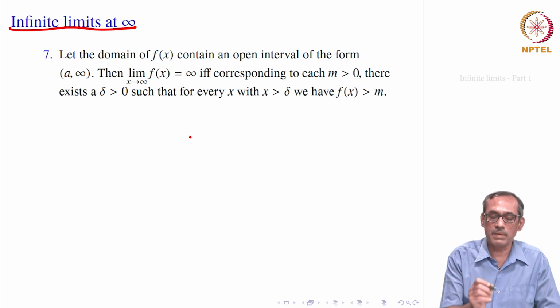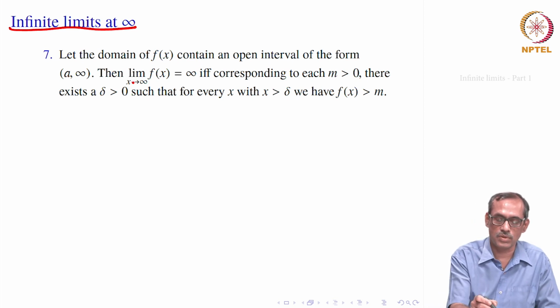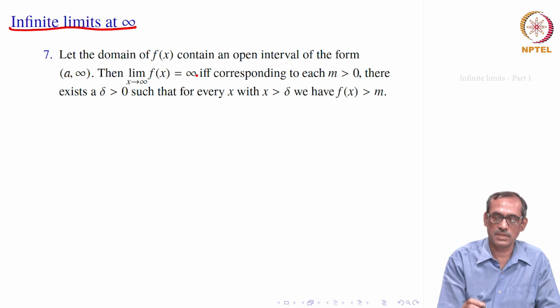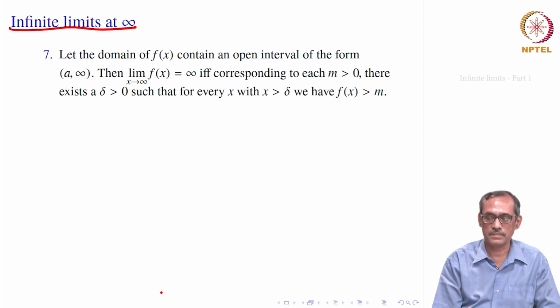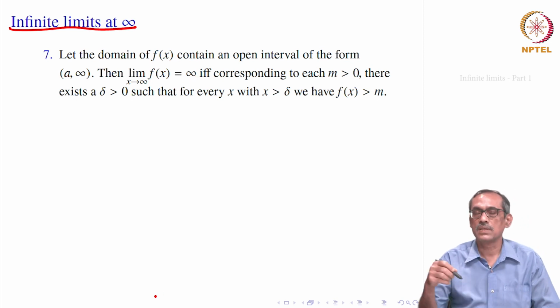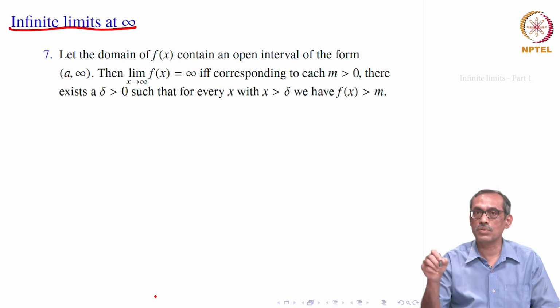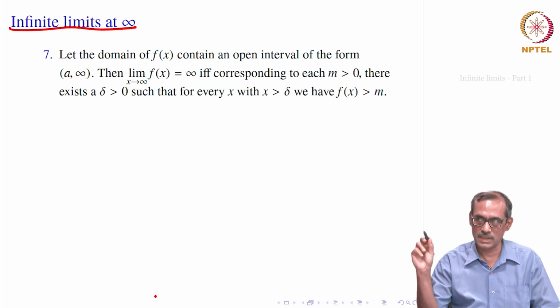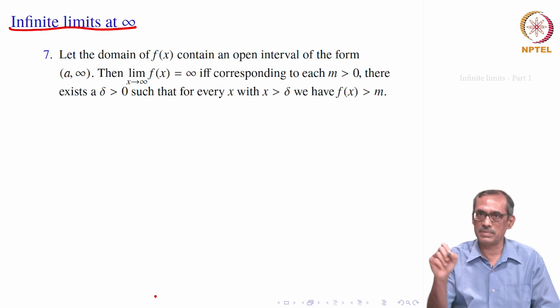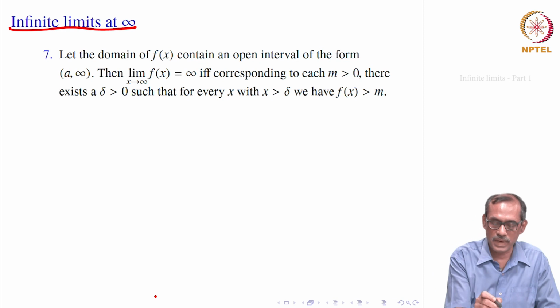So, we are talking about limit at infinity. So, let us say limit as x goes to infinity of f(x) is equal to infinity. When does it happen? So, that means the neighborhood of infinity now, as earlier the neighborhood of c we are taking, it is x goes to infinity. So, it is only left side limit to infinity. Imagining infinity as a point there, it is a left side limit. So, in that case, what will happen?